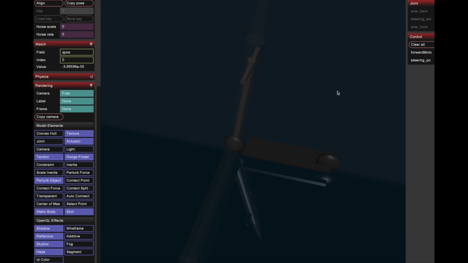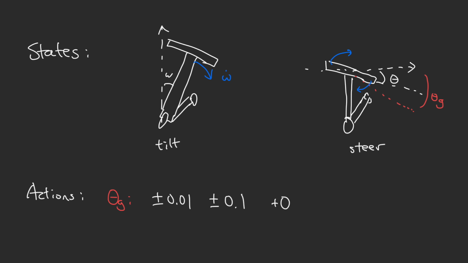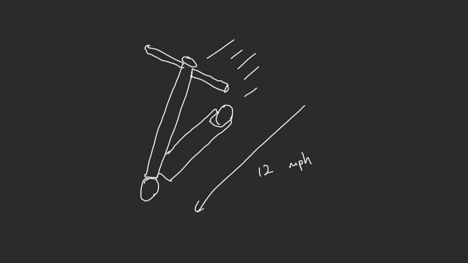At each 1/30th of a second, the agent receives the following state: the angle and angular velocity of the scooter's tilt, as well as the current position and target position of the steering servo. The agent can choose to change the servo target position by 0.1, 0.01, 0, -0.01, or -0.1. The scooter is always in motion at around 12 miles per hour.